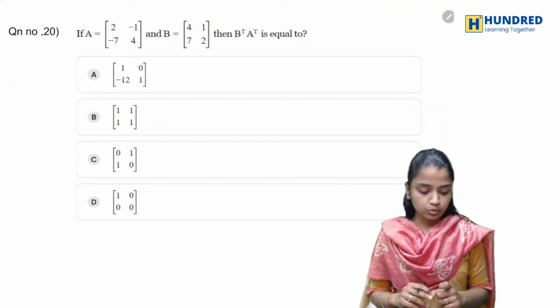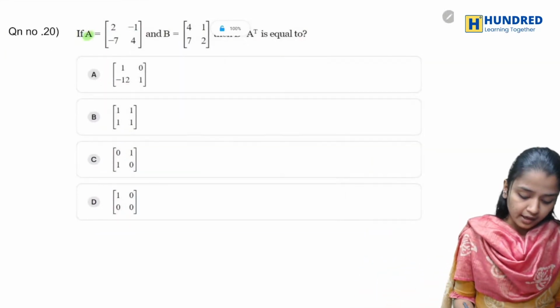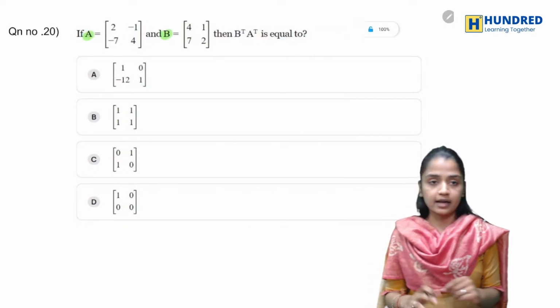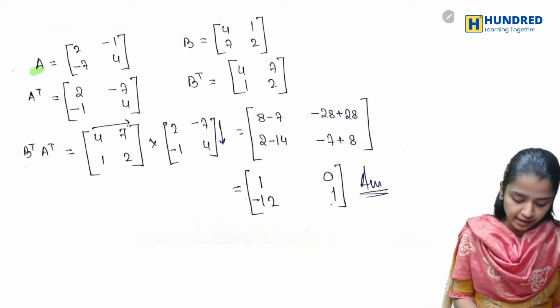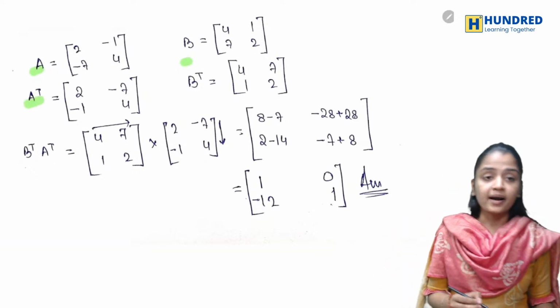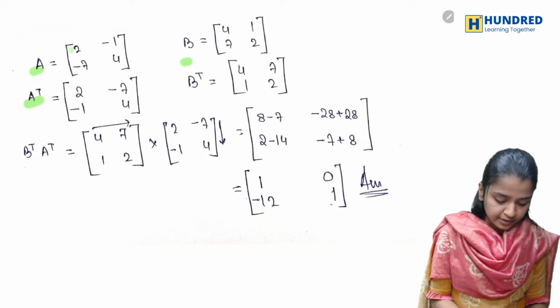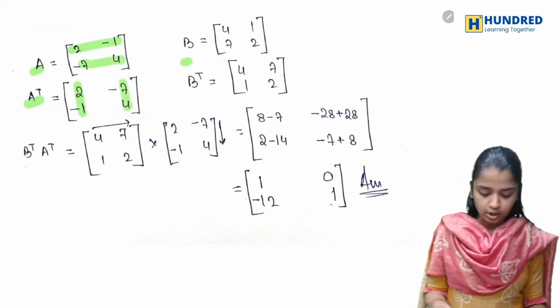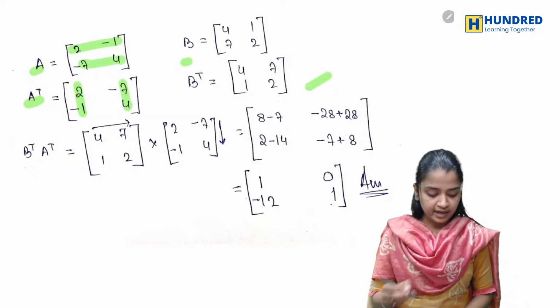Okay. Now let's go to the next one. So you have A and you have B. You have to find B transpose A transpose. So first I have A, I have B. How to find B transpose? My B transpose is just, I'm taking this row and putting it as a column, and I'm taking this row and putting it as a column. Same way I'm finding B transpose.